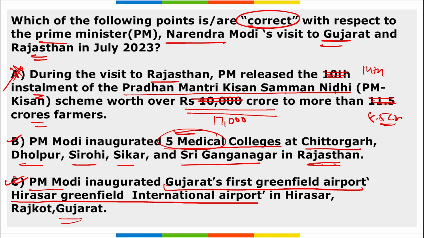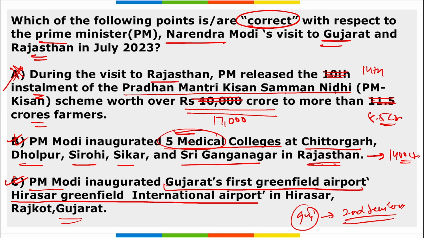So options B and C are correct here, but A is wrong. Correct. This is related to Prime Minister Narendra Modi's visit to Gujarat and Rajasthan. And remember, these 5 medical colleges are worth 1400 crore rupees. Then remember, in Gujarat, he also inaugurated the second edition of Semicon India 2023, and this is an important one.